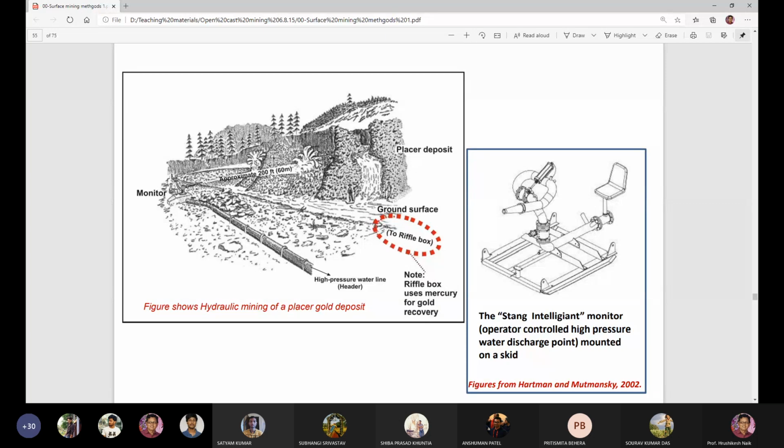You are breaking the placer deposit with the help of water force. This is the nozzle of the water directed to the deposit to break the mineral deposits. This is the machine used for directing the water force to the mineral deposit. So you got my point. There is no drilling, no blasting. Compressed high pressure water energy is used to loosen the rock materials with the help of a water monitor.